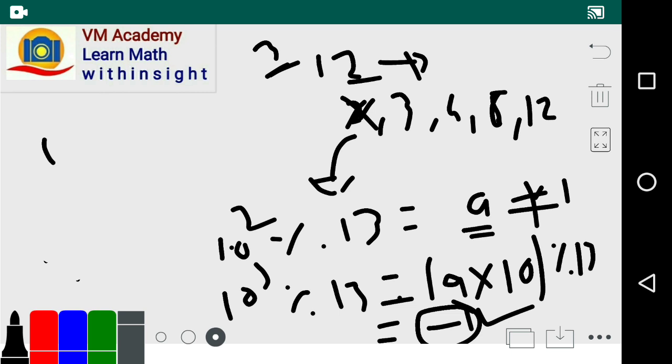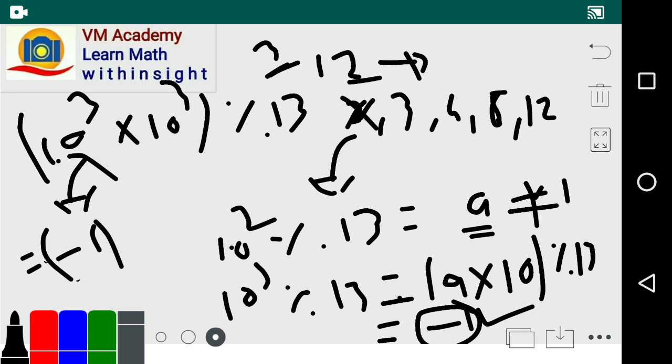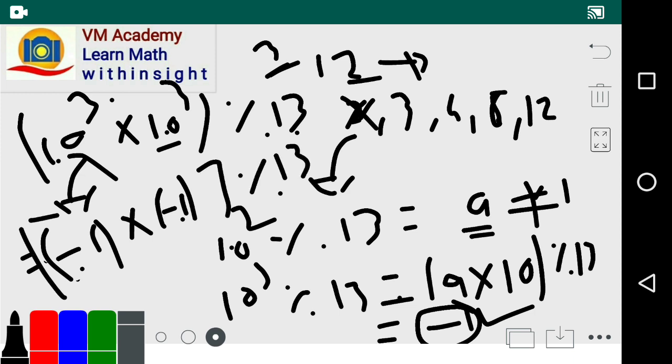If we multiply 10 raised to 3 into 10 raised to 3 mod 13, then replace each number by its remainder, that is minus 1 into minus 1 mod 13, which is nothing but plus 1.